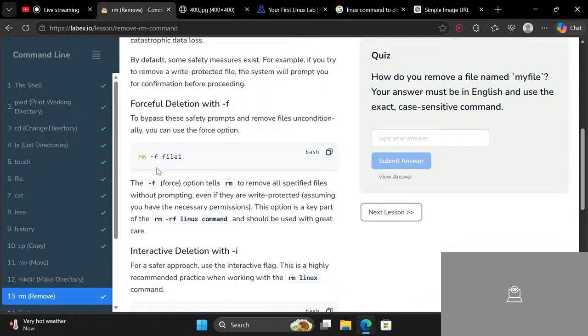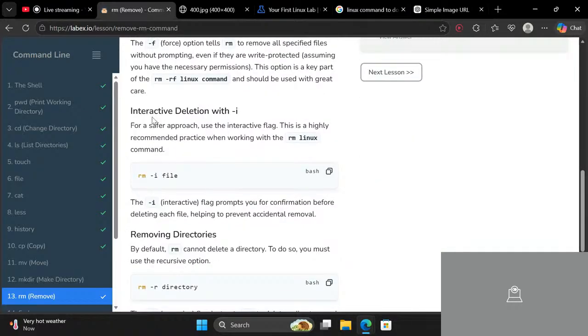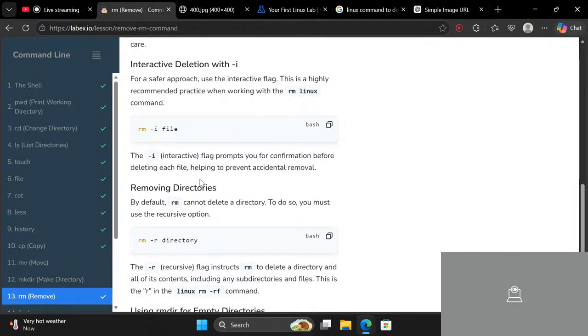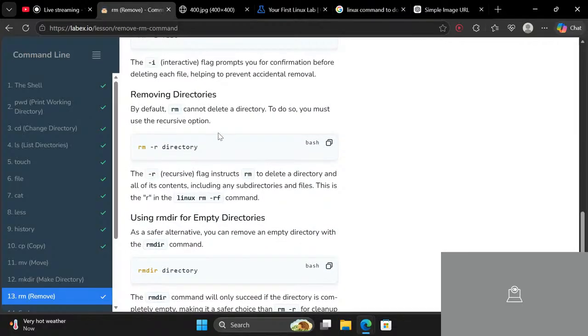So this says the same thing, and there are other flags like i. For a safer approach, use the interactive flag. This is a highly recommended practice when working with the rm Linux command. The i flag prompts you for confirmation before deleting each file. So you can use the i flag in order to get the confirmation. Removing directories: by default, rm cannot delete a directory. To do so, you must use the recursive option. rm to delete a directory and all of its content.